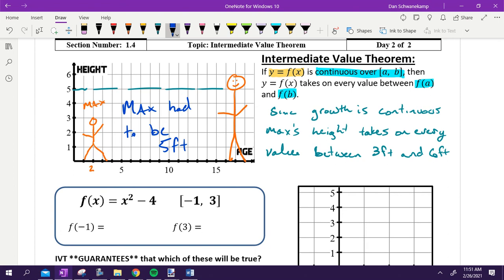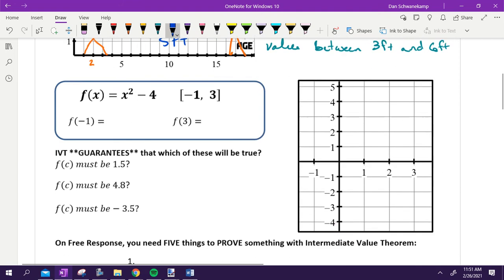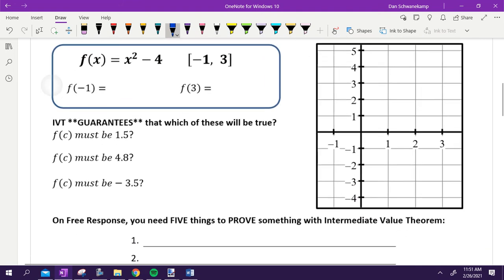Now Max is 100 years old. He is 6 foot. Was Max ever 6'1"? Maybe. Do we know for sure? No, we don't know. But all we know for sure is that he was everything in between. He might have had a little growth spurt and then didn't drink enough milk in life and shrunk. But that still would be a continuous idea, so we are not going to allow that to affect us here. All right, here we go.